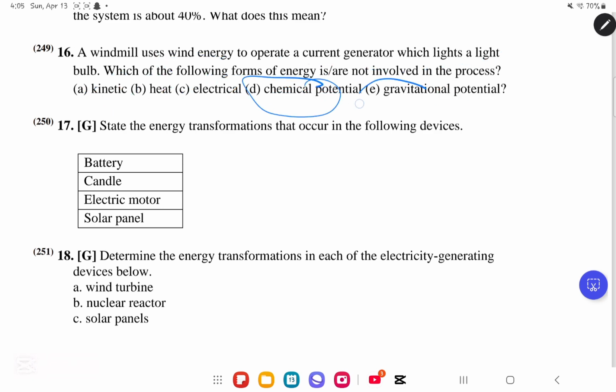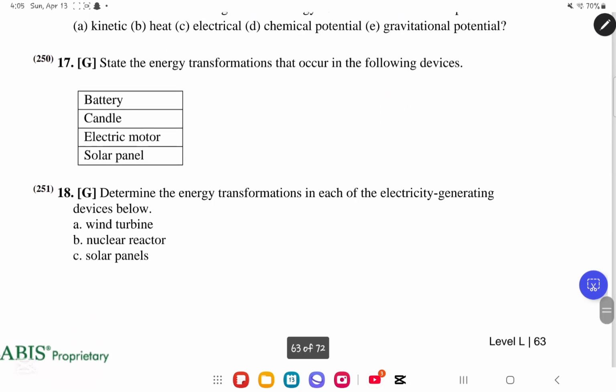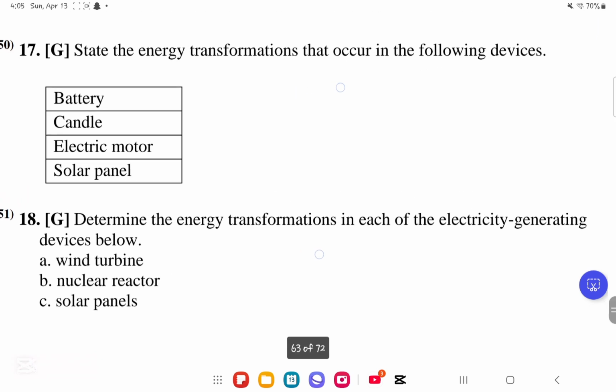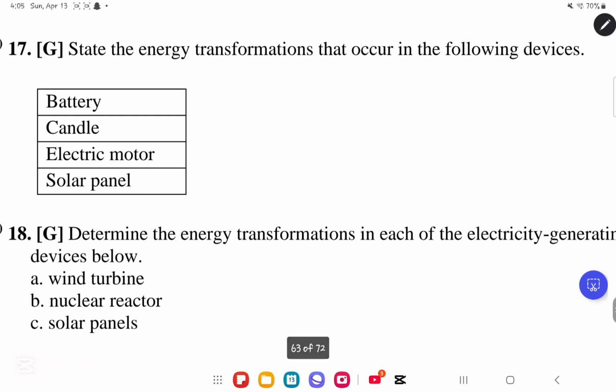So you will circle D and E. We move on to 17 grid. In 17 grid, they said, state the energy transformations that occur in the following devices. In a battery, what happens? It will change the energy from chemical energy all the way to electric or electrical energy.